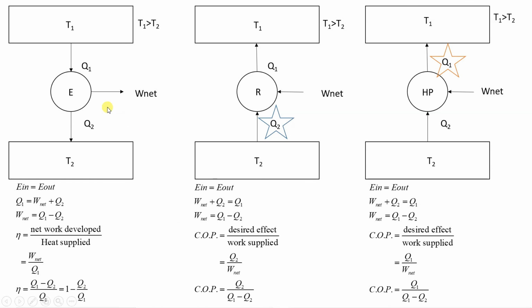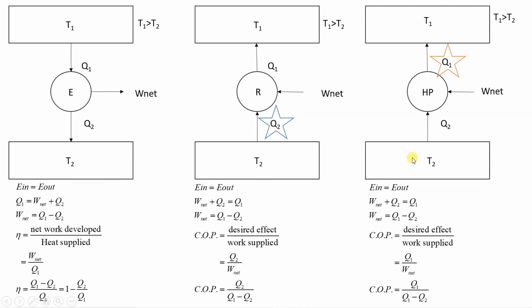So first device is heat engine, second device is refrigerator, and third device is heat pump. If you see the difference in the formulas, efficiency is given by Q1 minus Q2 upon Q1. Okay, COP of refrigerator is given by desired effect, which is what? Q2 for refrigerator, cooling effect, upon work W net, and W net we had derived is Q1 minus Q2. So COP is Q2 upon Q1 minus Q2.